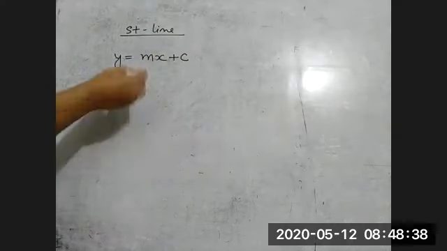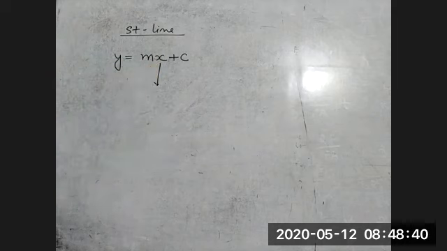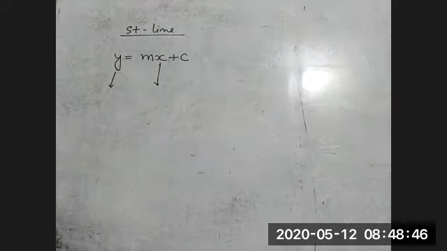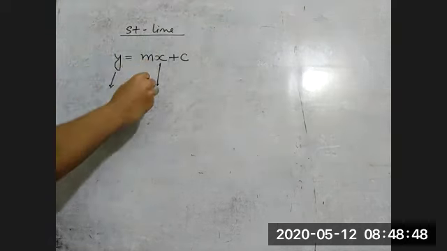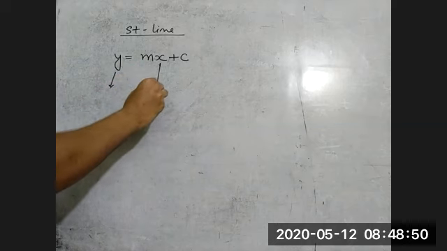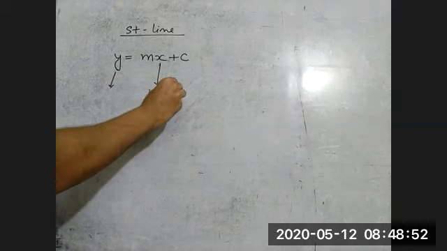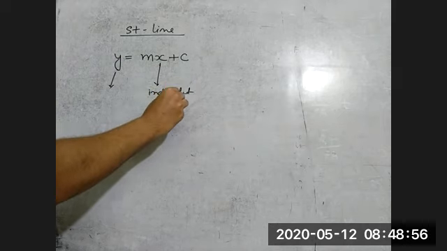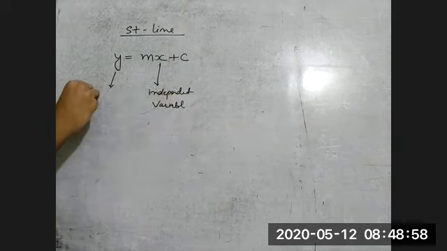Now see, here x is a variable quantity. First we have to identify x and y, both are variables. Okay, now x is called the independent variable. Okay, y is called the dependent variable.